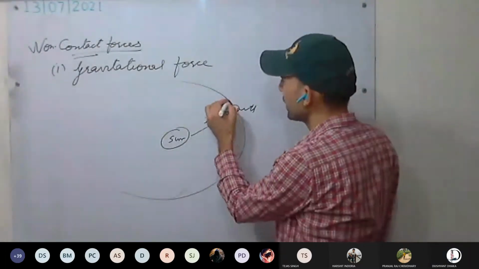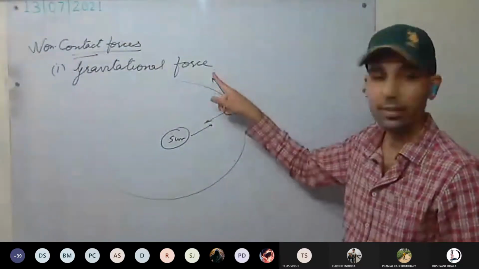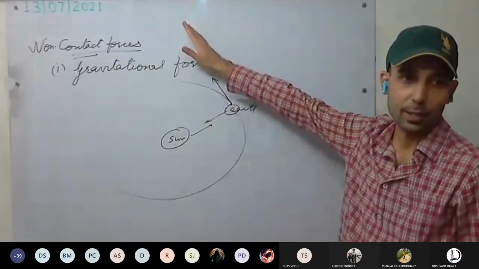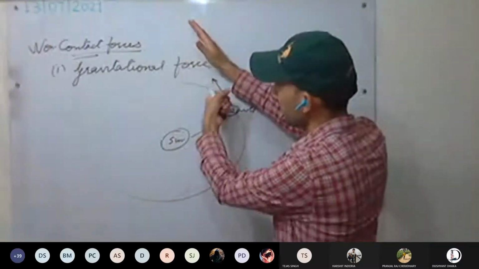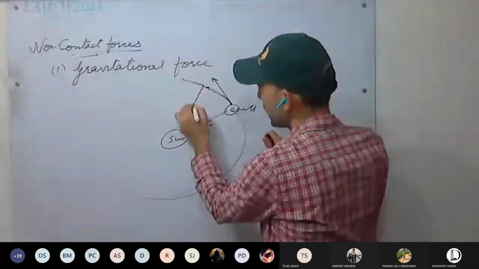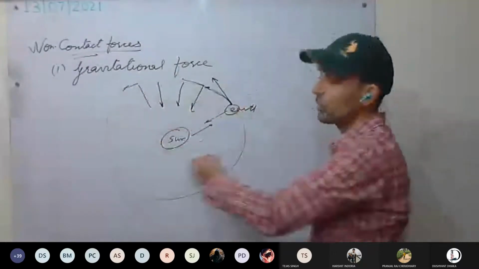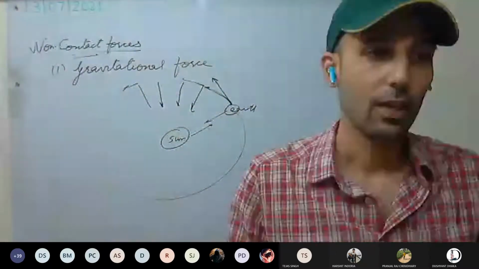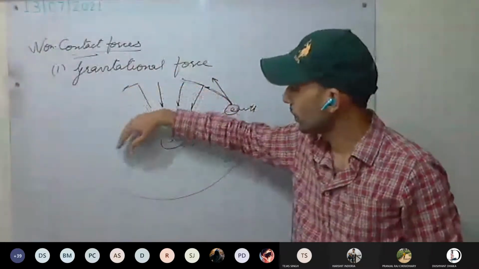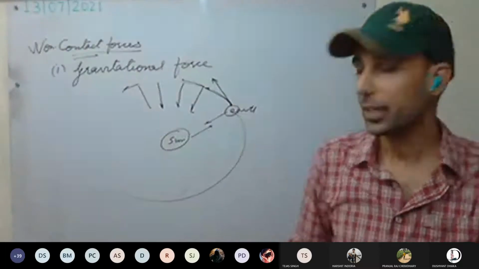At each point, the Earth wants to go in a straight line in the direction of its motion, but because of gravitational attraction, the direction gets changed. Each moment this force is acting and the direction changes, therefore it moves in an elliptical orbit. If the velocity decreases, it may fall into the Sun someday. Here it is balanced.